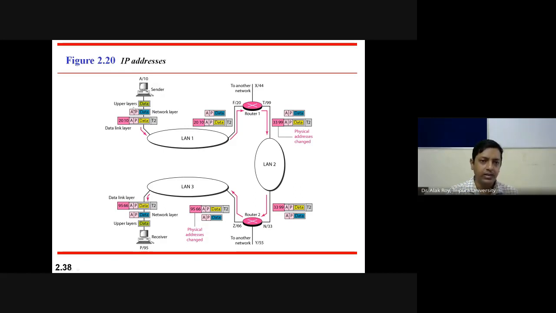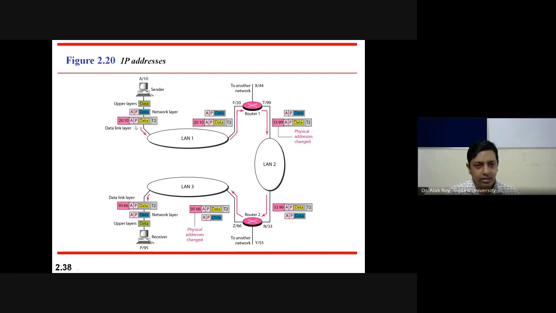Let's consider this 10 as the physical address, and what is 20 here? 20 is the receiver address or destination address. So just see this line: 20 10 A P data T2.